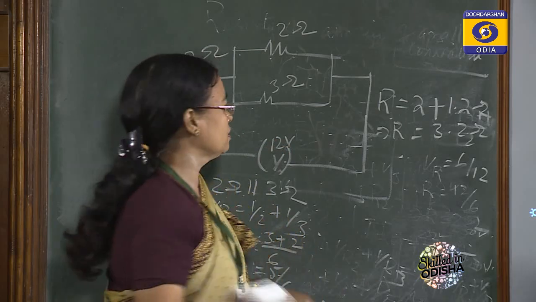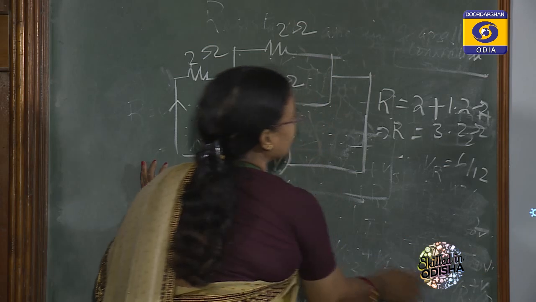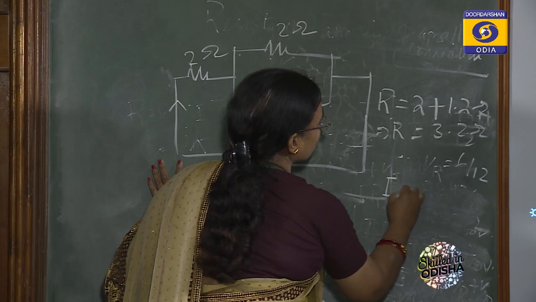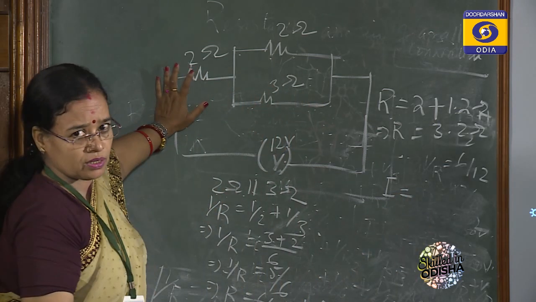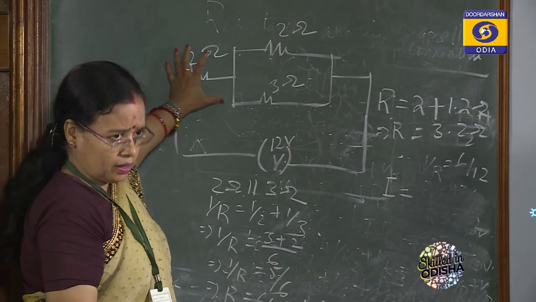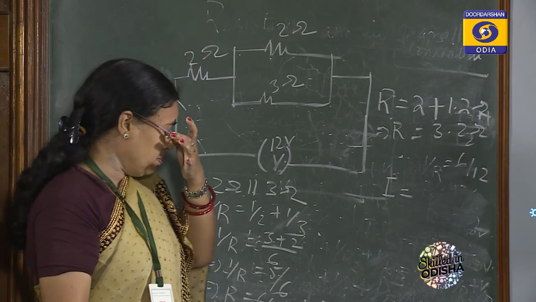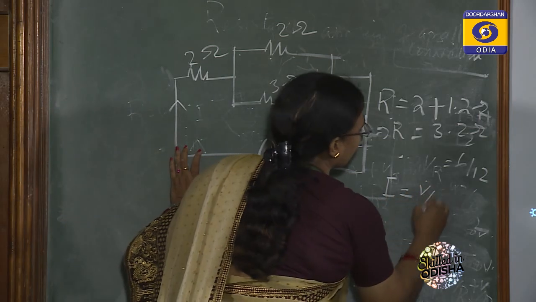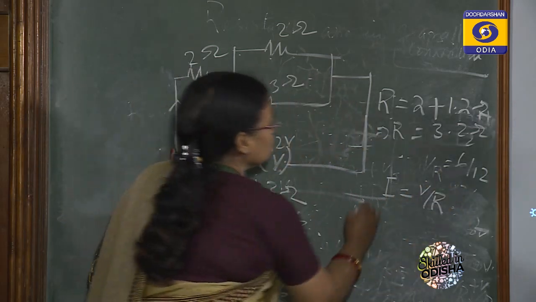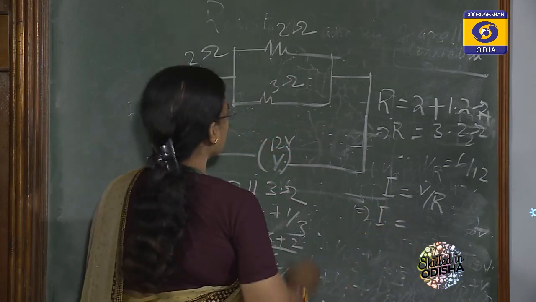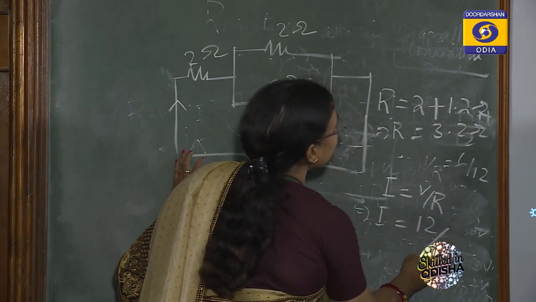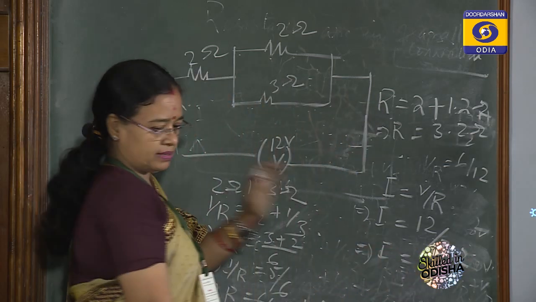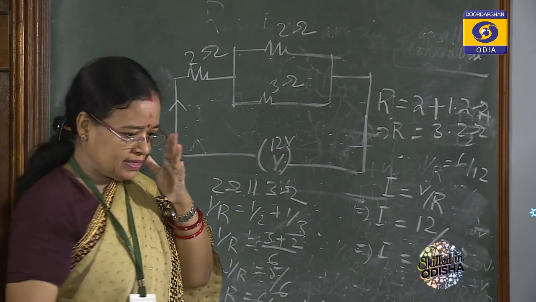Again, a question I have given, what is the branch current? We found the equivalent resistance. But what is the branch current? Total current, how much current flows whenever the circuit is completely on? So how much current can flow through the circuit. So I is equal to V by R. So I is equal to, what about V? That is 12 volt. And again R we know that 3.2. So I equal to 12 divided by 3.2, about 3.75.